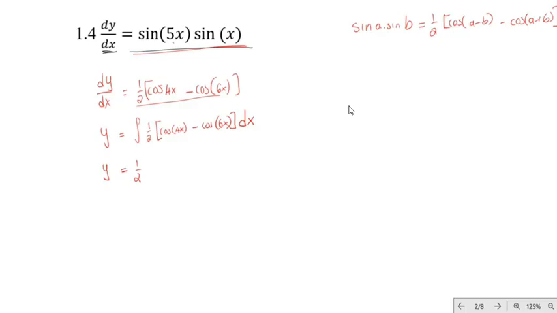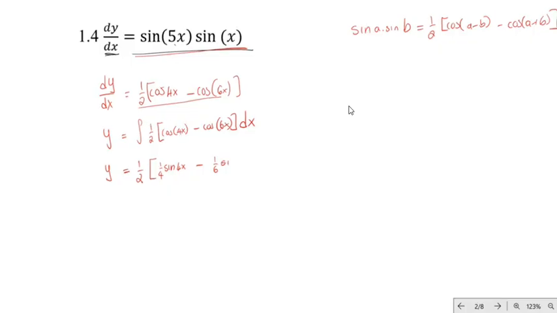I think it would be sine 4x divided by 4. It will be 1 over 4 times sine 4x. And then for the second one, it will be 1 over 6 times sine 6x.